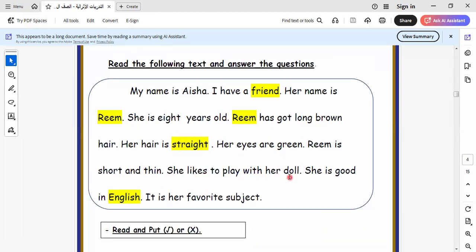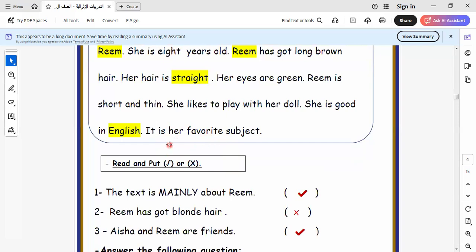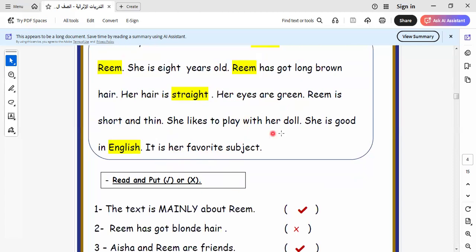She likes to play with her doll. She's good in English. It's her favorite subject. So here, when we say the favorite subject for Reem, the subject Reem prefers, which is what? Which is English. When we talk about favorite subject, I say English, math, and so on.